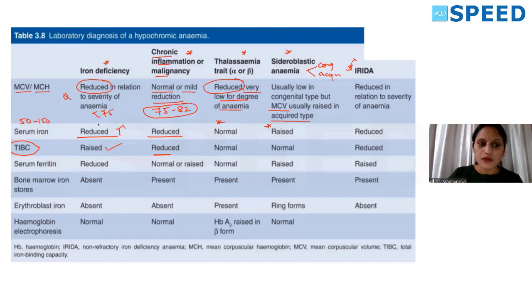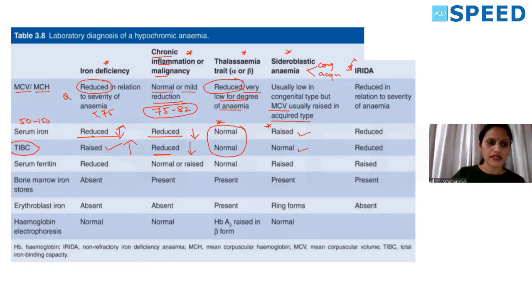In iron deficiency anemia, serum iron is reduced, but total iron binding capacity is increased, opposite direction. But in anemia due to chronic disorders, both are reduced. In thalassemia, both are normal. In sideroblastic anemia, you all know that iron is there in excess, so it is raised. Iron binding capacity is usually normal.